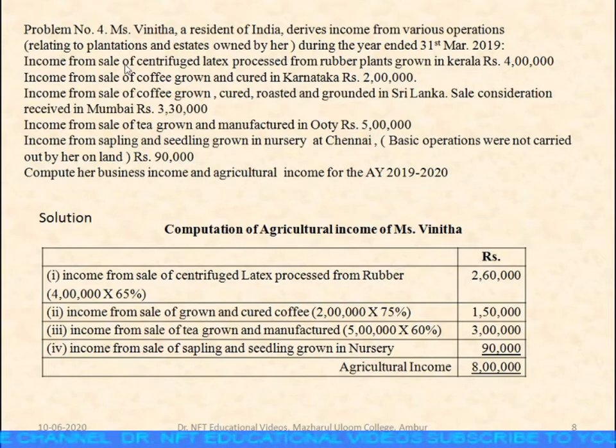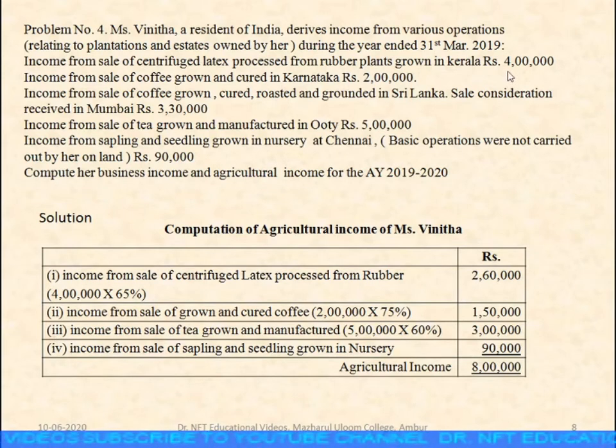Income from sale of centrifuge latex processed from rubber plants grown in Kerala, rupees 4 lakhs. Here we are asked to find out both agricultural income as well as business income. We have already seen in the previous problem that for rubber plants, 65% is considered to be the agricultural income and 35 percent is business income.